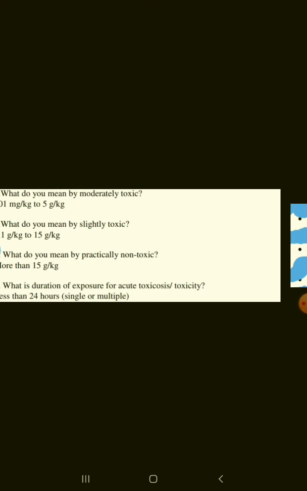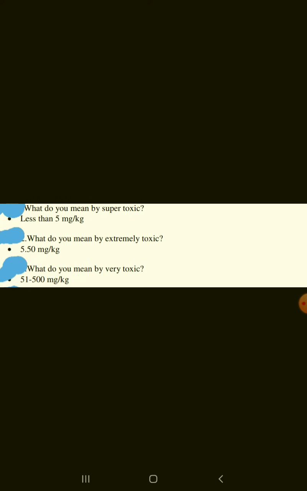What is duration of exposure for acute toxicosis or toxicity? Less than 24 hours, single or multiple doses. What do you mean by super toxic? Dose would be less than 5 milligram per kg. What do you mean by extremely toxic? 5 to 50 milligram per kg. What do you mean by very toxic? 51 to 500 milligram per kg.